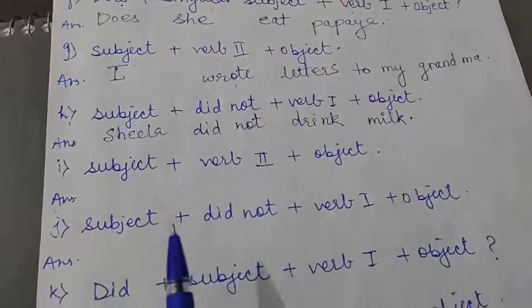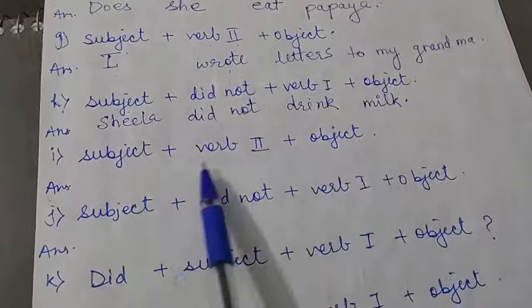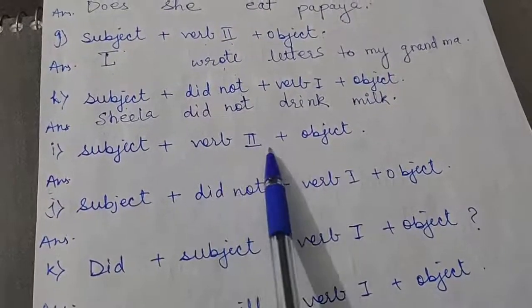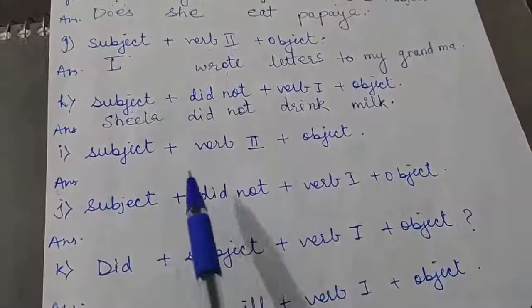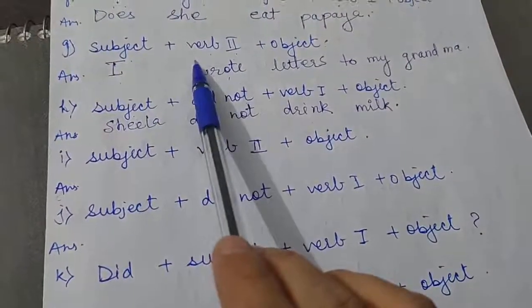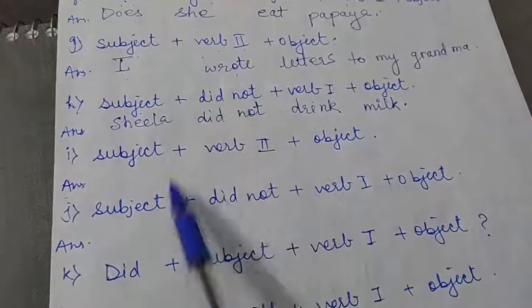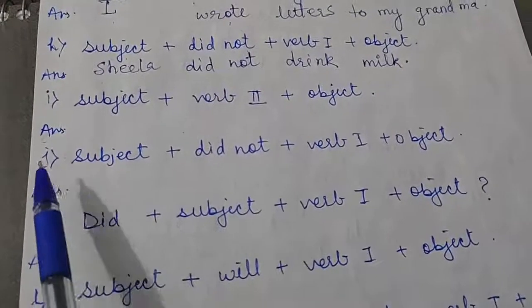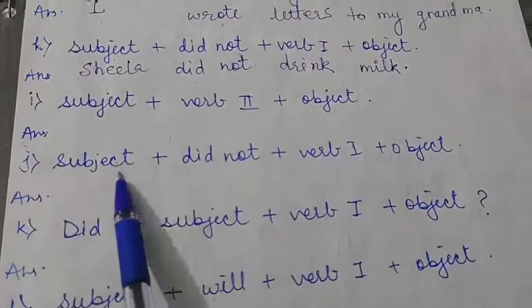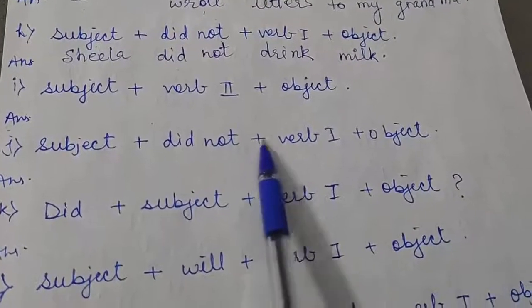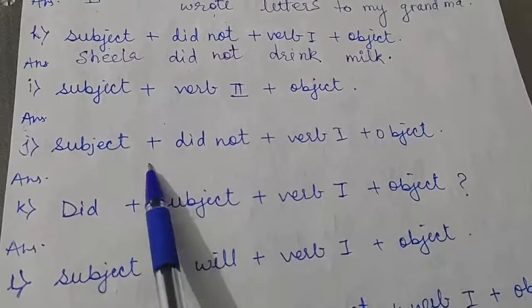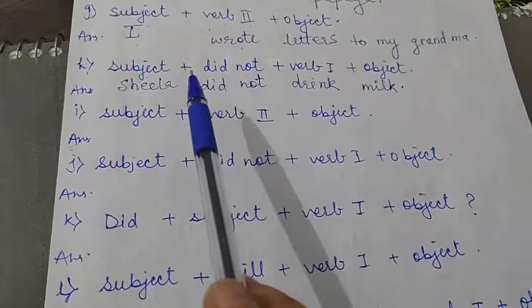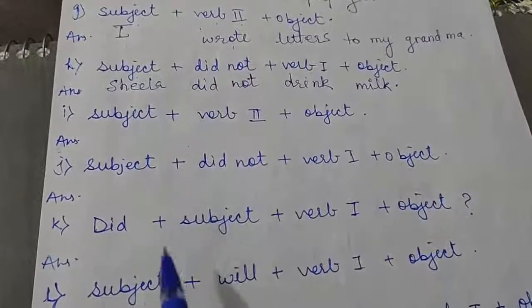All right, next is subject plus verb 2 plus object. This is again the simple past positive sentence, so you can make this sentence on your own. I have explained it above in G1, the same structure is there, so try it by yourself. The second, J1, is subject plus did not plus verb 1 plus object. Again this is repeated, so try it yourself. I have explained it with one example above, so here you will try it yourself.